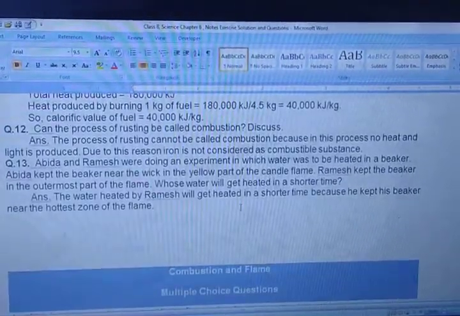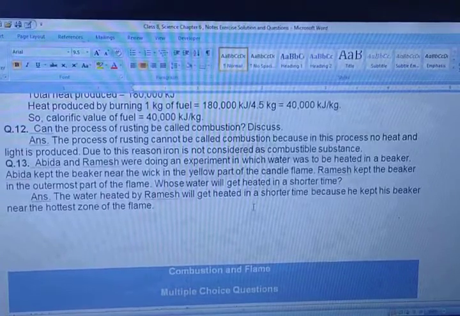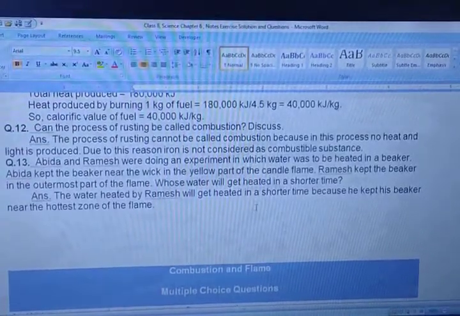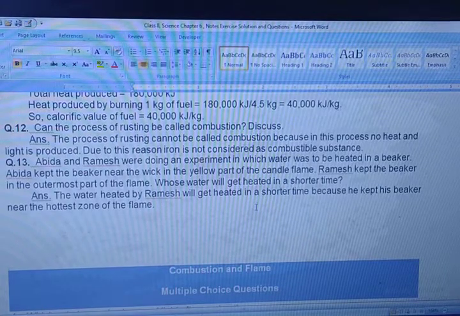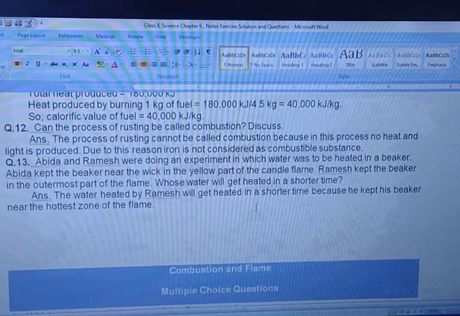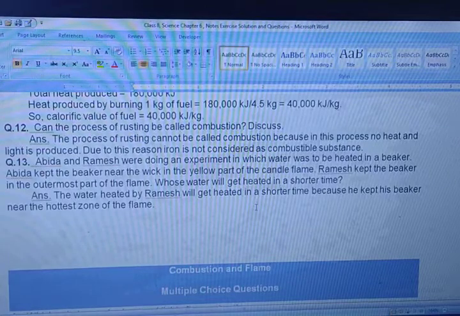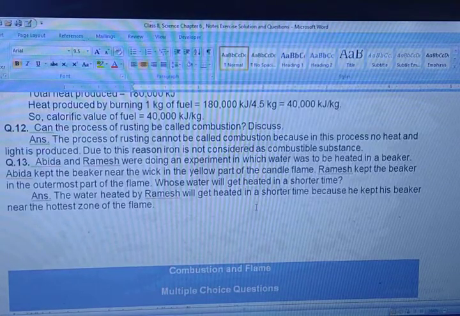Question number 12. Can the process of rusting be called combustion? No, the process of rusting cannot be called combustion. Why? Because it is not burning.